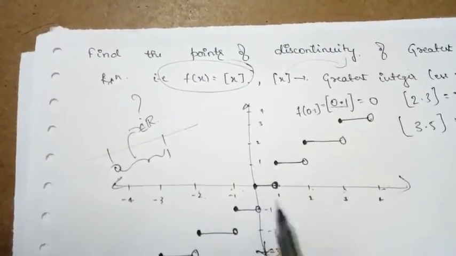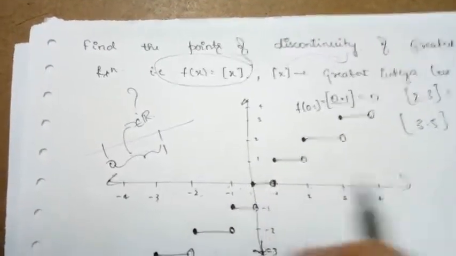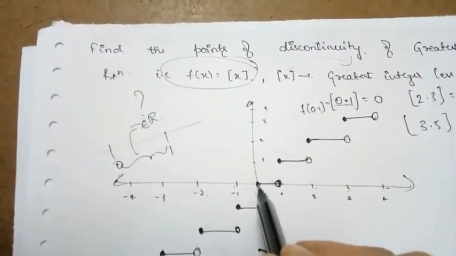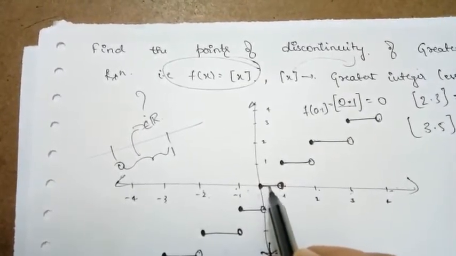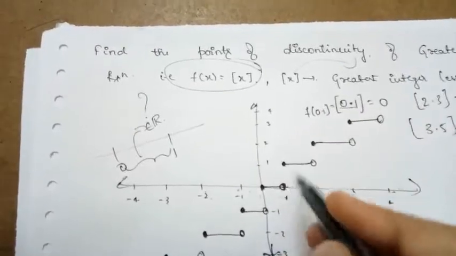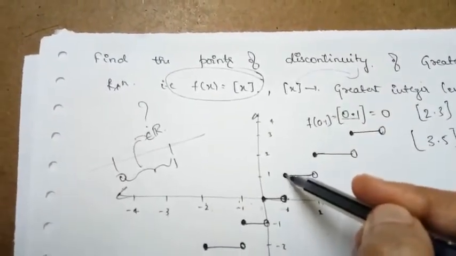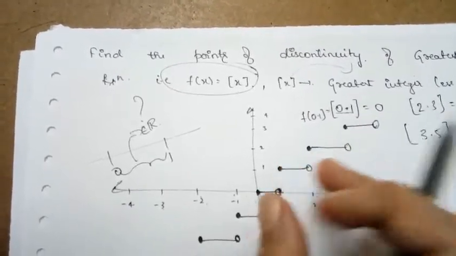So from 0 to 1, if I consider our domain restricted to 0 to 1 only, between 0 and 1 if I choose any point, those are continuous. At that integer, that is at 1, the continuity breaks. I lift my pen and draw the point here and continue.